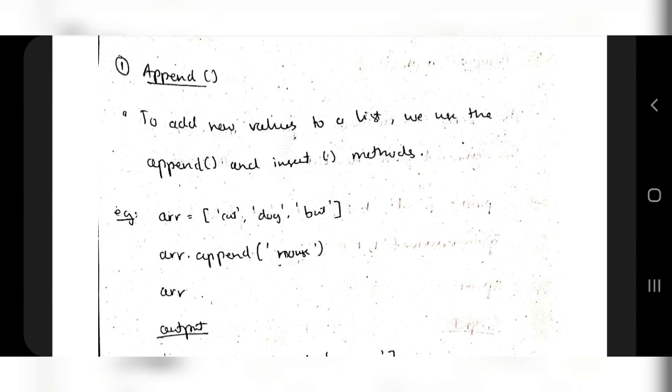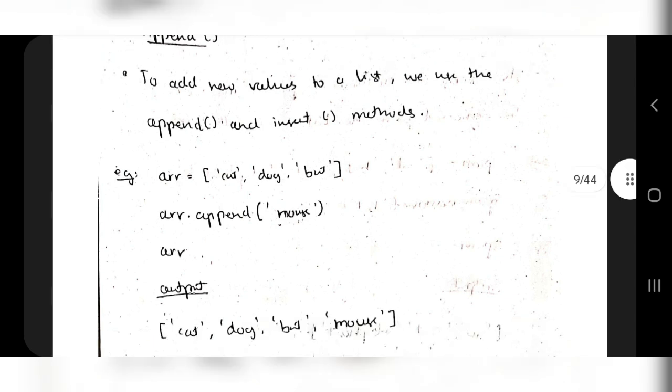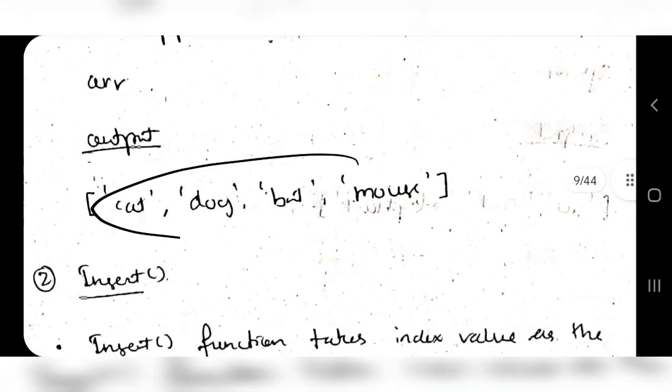Okay, so let's first consider the append. Suppose that the array is here which has 3 items, cat, dog, and bat. This is the list which has 3 items. Okay, so what we are going to append is mouse. What does append mean? Append means it will come and sit here after all the other items. So the output will be like this.